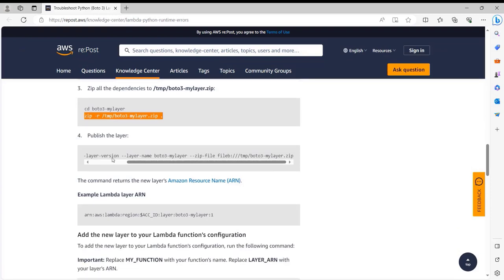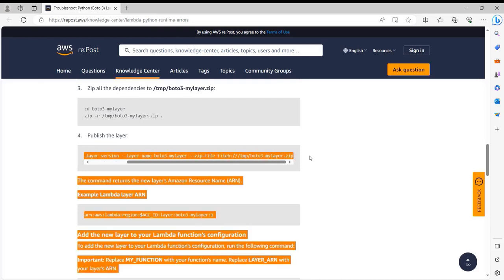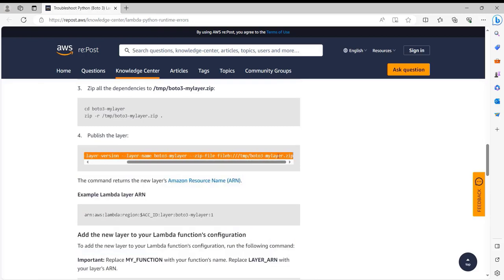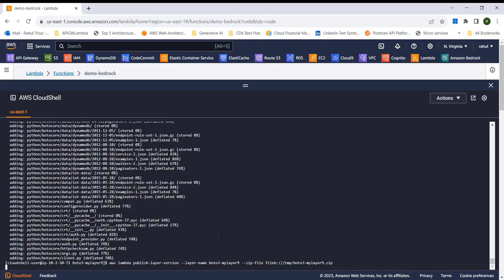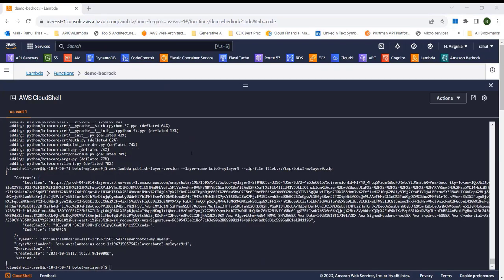Okay, it will take some time to install, and then finally we have to publish the layer. So I'll just go copy this command, and I just need to make the change here, add 9, and I need to add one here as well, and I think that's pretty much it. So now you can see it's created this layer ARN and layer version ARN.